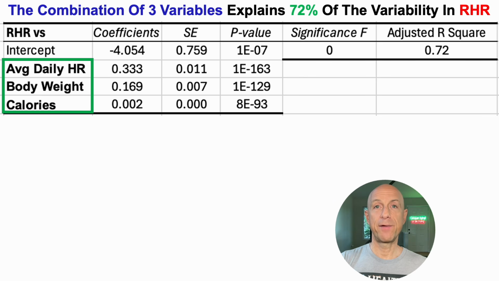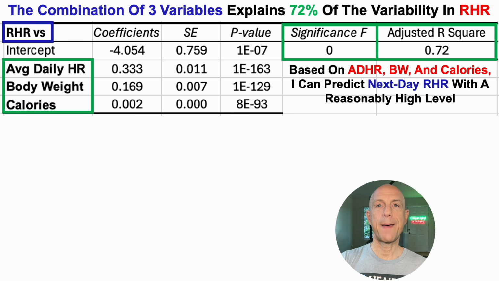So when using the average daily heart rate, body weight, and calories, and looking at their combined association with resting heart rate, we can see that their combined association is significantly associated with resting heart rate, as the model F, this is a linear regression model, is so far below that p-value of less than 0.05, it's almost exactly 0. And in terms of the adjusted R-squared, we can see that it's 0.72. So in other words, 72% of the variability in resting heart rate can be explained by these 3 variables.